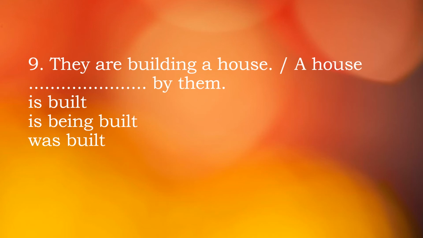They are building a house. So what type of sentence is this? We understand it's present continuous tense. In case of present continuous, to change to passive, we take the object at the beginning, then we'll take am, is, are. Then as it is continuous, there will be being. Then by, then the objective form of the subject. So after being, it will be B3, then by, then objective form of the subject.